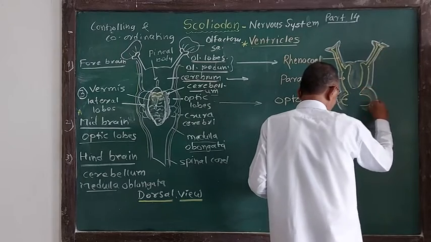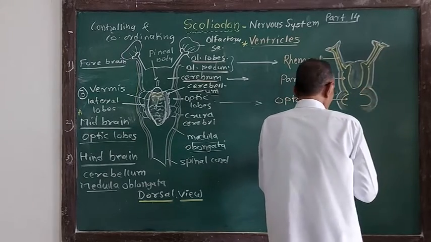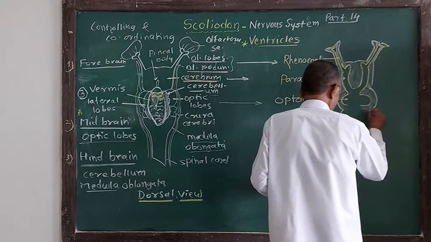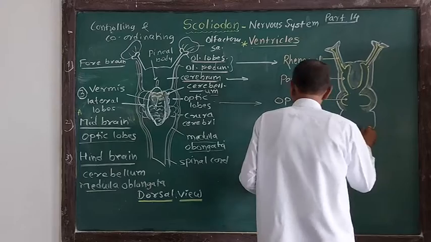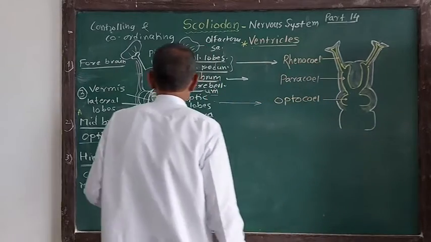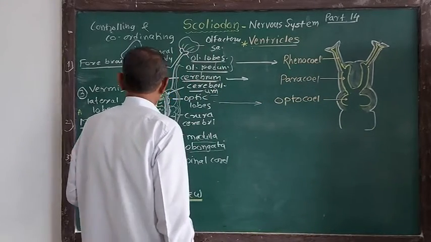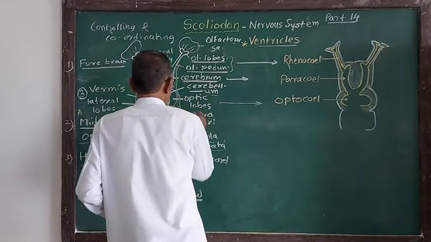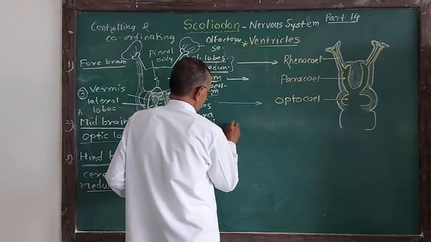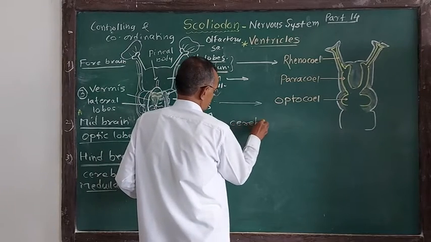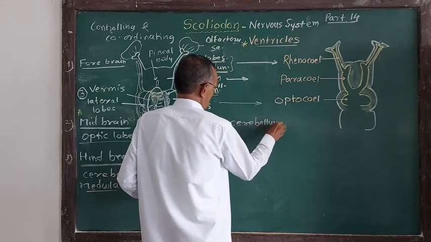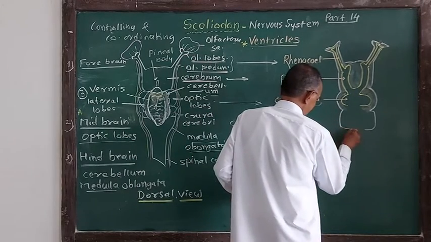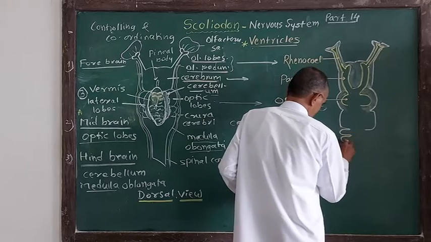Optic lobes are also hollow. Now optic lobes are followed by the next part of the brain. Which is that part? That part is the cerebellum. Cerebellum has different lobes. I write here cerebellum. Now the cavity of cerebellum. This is the cerebellum, I will draw here the cerebellum. These are pleura cerebri.